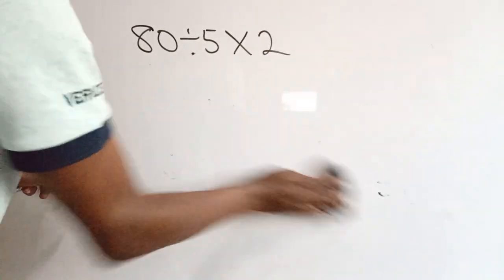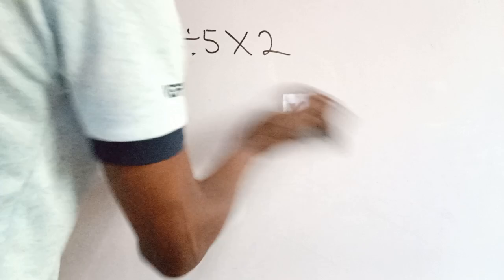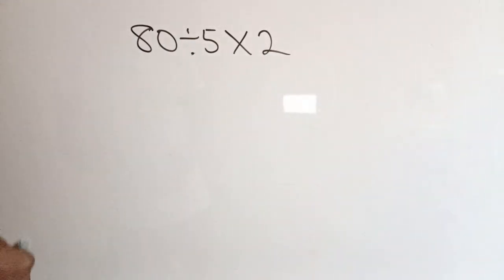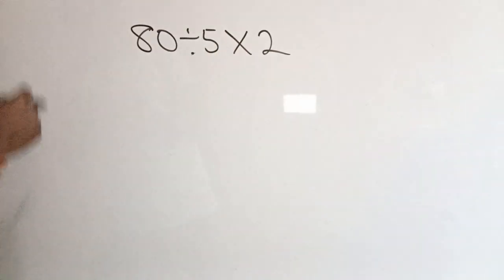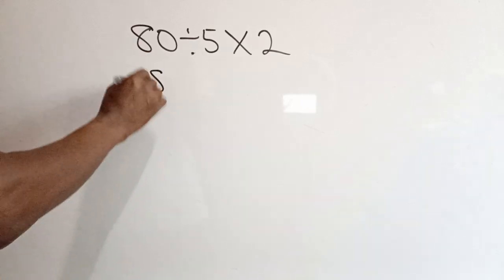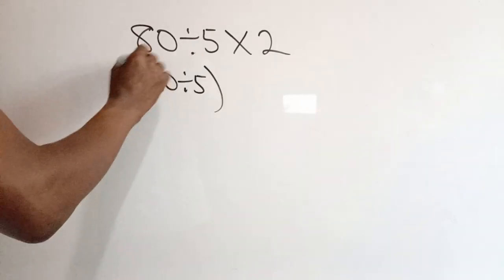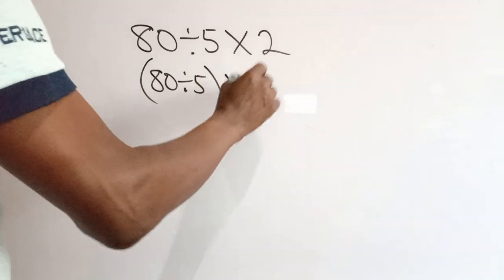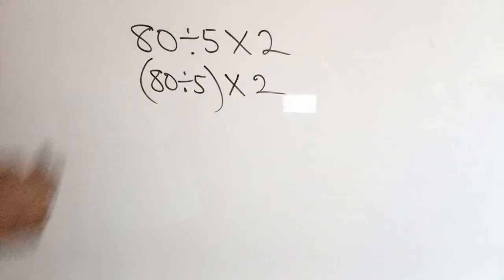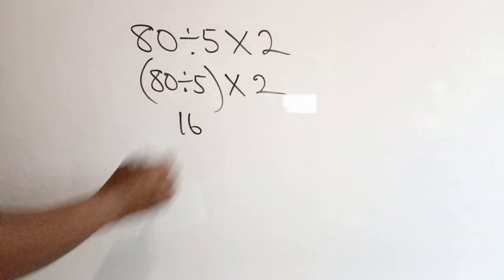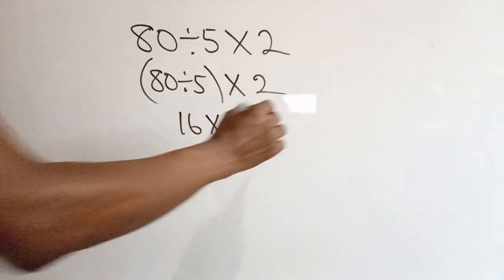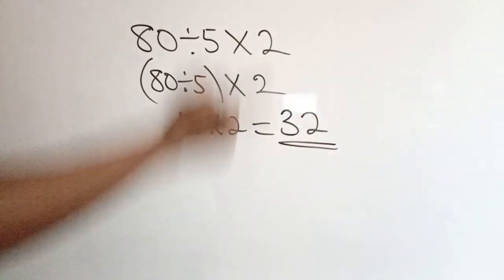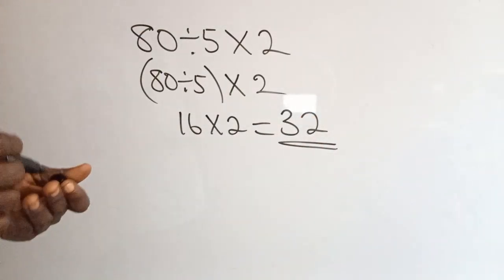A lot of people have wrongly used PEMDAS, and that is why they get wrong answers. What PEMDAS says is that you give priority to division and multiplication, but you start from the left. So in that case, we have 80 divided by 5 in bracket, then multiplied by 2. If you divide 80 by 5, you get 16. Then multiply your result by 2, so 16 times 2 is 32. This aligns with the result you obtain when you use BODMAS.